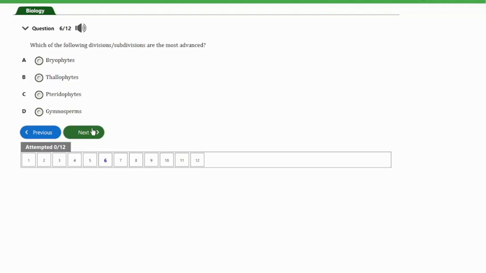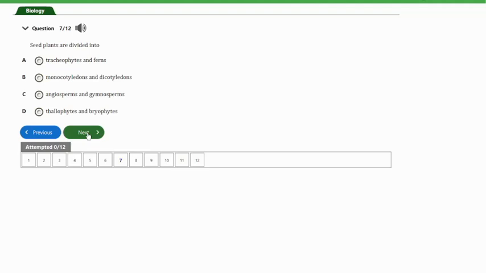So the highest in the hierarchy here is the gymnosperms, and these gymnosperms are actually the most advanced here because they are vascular plants that produce seeds without protective fruits. So let's look at the next question, and that's question number 7.